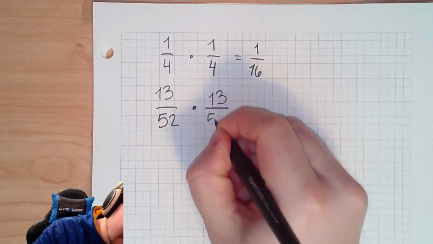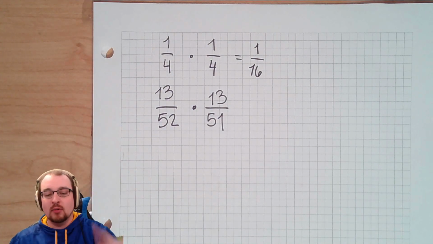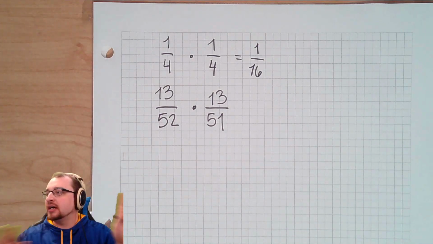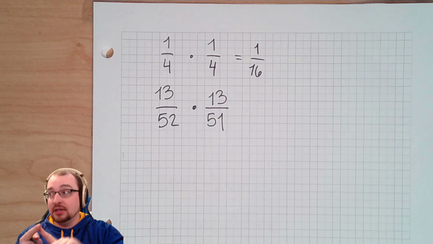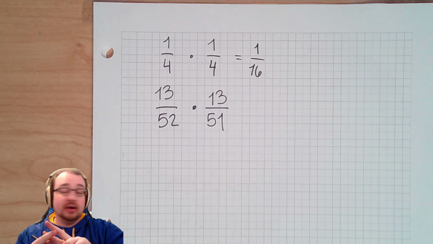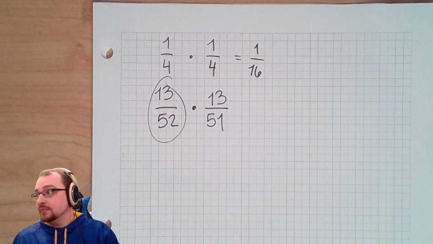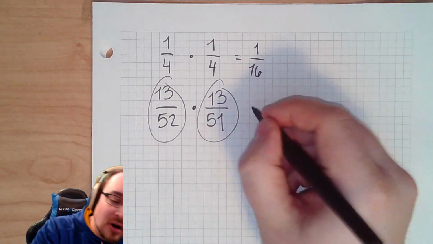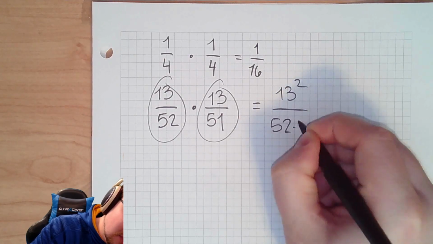51. 51 all day. Now, Conway would ask this question: wait a minute, what if I didn't draw a spade here? What if I drew a diamond here? Wouldn't that change things the other way around and all kinds of stuff? Yes. But what we're doing is calculating the odds that I do get a diamond and then I do get a spade. So assuming I get a diamond, it was a 13 out of 52 chance, which would then change our odds of getting a spade to 13 out of 51. So altogether, we get 13 squared over 52 times 51.